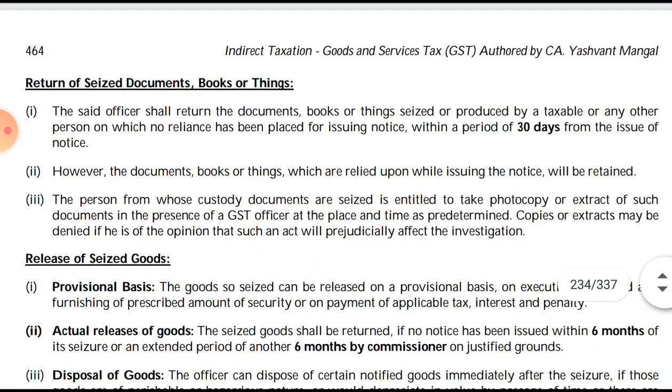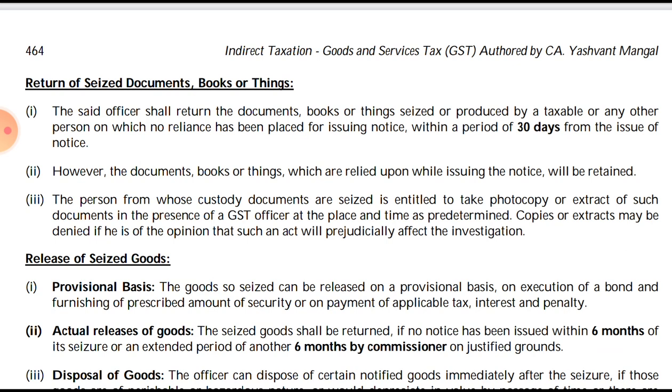Then the return of the seized goods, books or things. The said officer shall return the documents, books, things seized or produced by the taxable person or the other officer on which no reliance has been placed. The documents on which reliance cannot be placed are not useful to the officer, so they will return them.